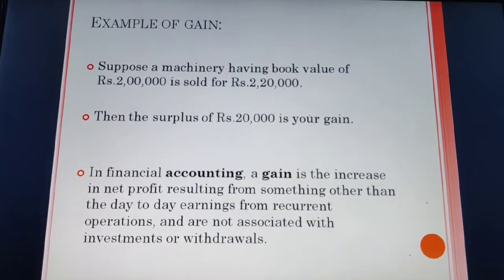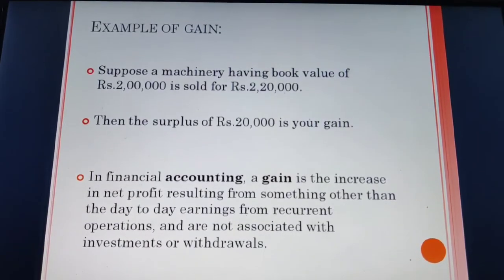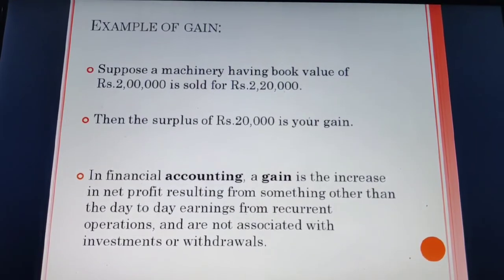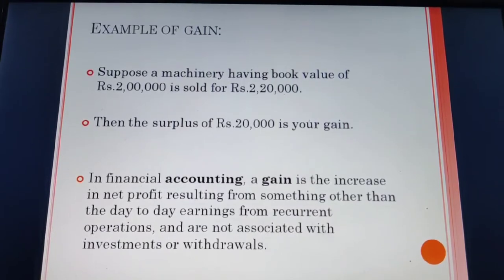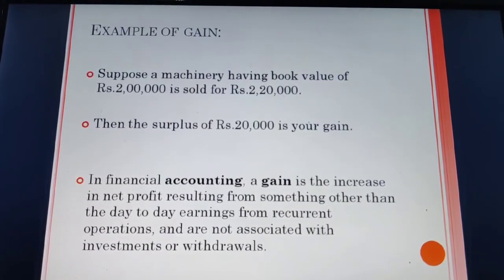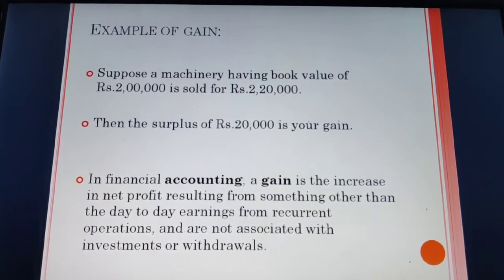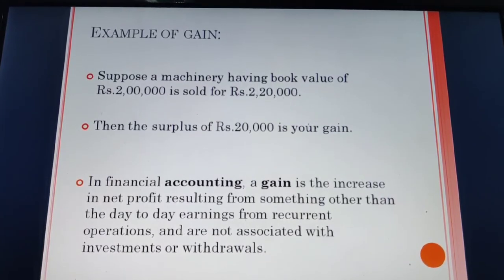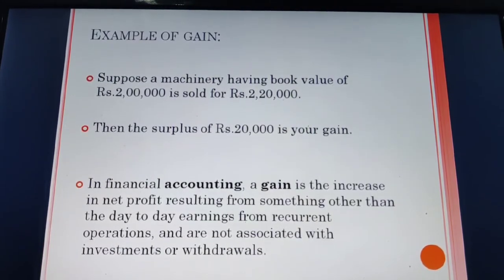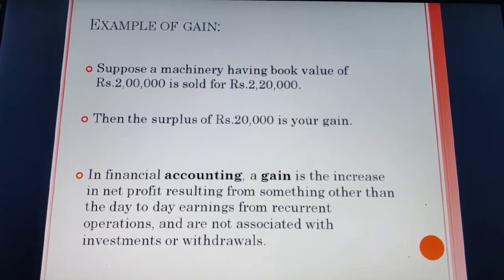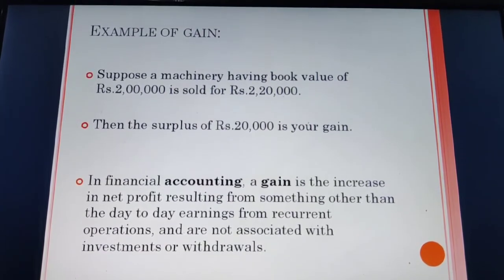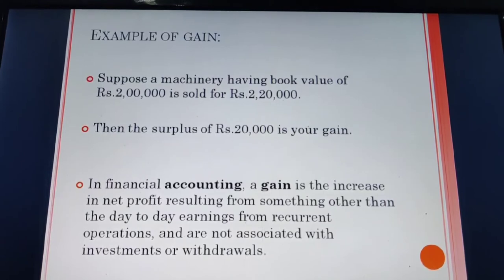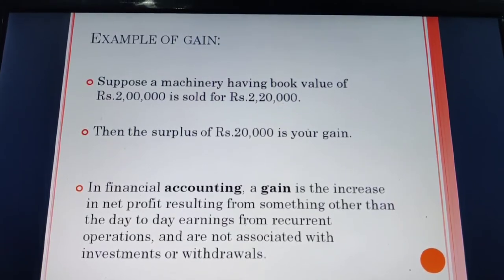Example of gain. Suppose a machinery having a book value of rupees 2 lakh is sold for rupees 2,20,000. Then the surplus of rupees 20,000 is your gain. In financial accounting, a gain is the increase in net profit resulting from something other than day to day earnings from recurrent operations, and is not associated with investments or withdrawals.